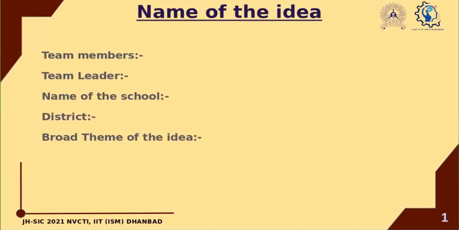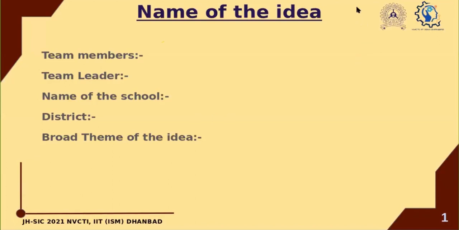On the first slide where name of the idea is written, you have to edit out the whole part and write the name of your idea. For example, if your idea is about a solar power plant, so you will write solar power plant there. Then coming to team members, you will write the name of team members. Then you will write the name of team leader. Then you will write the name of school. Then the district.